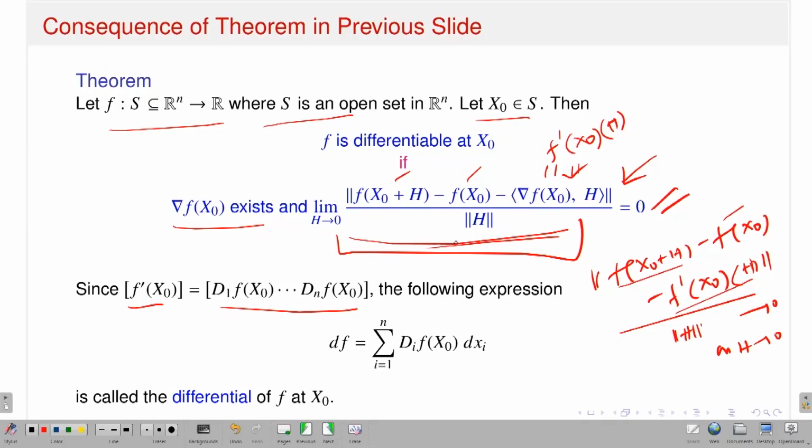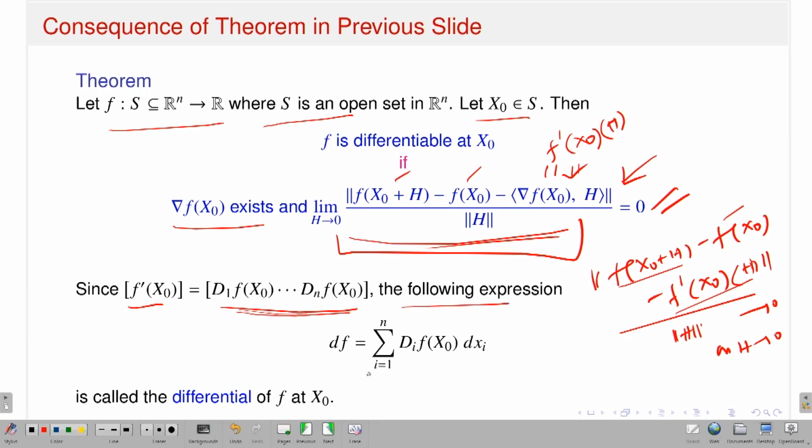If you really want to conclude that yes, the gradient vector is the total derivative, you have to show this part. That means the limit as h approaches 0 of f of x0 plus h minus f of x0 minus the inner product between the gradient vector and h, divided by norm h, should go to 0. Then only you can say that my function is differentiable at the point x0 and the derivative is nothing but the gradient vector. Now, if my function is differentiable, this is the corresponding derivative, a linear transformation, that means the gradient vector.